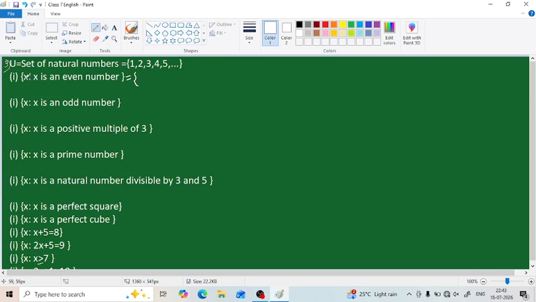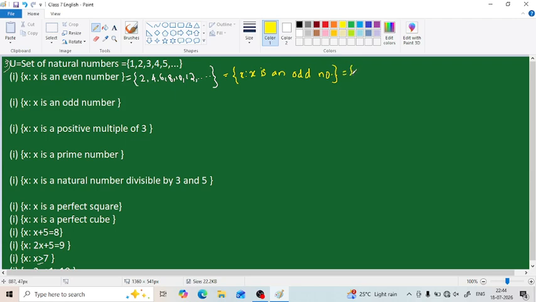So what is this set? It is the set of all x such that x is an even number. So we have to write all the even numbers in the universal set, which is 1, 2, 3, 4 and so on. What will be our roster form? 2, 4, 6, 8, 10, 12 and so on. So this is our set, and what will be its complement? Given that the set is the set of all even numbers, the complement will contain the set of all odd numbers. So the set of all x such that x is an odd number. That is the complement of this set.